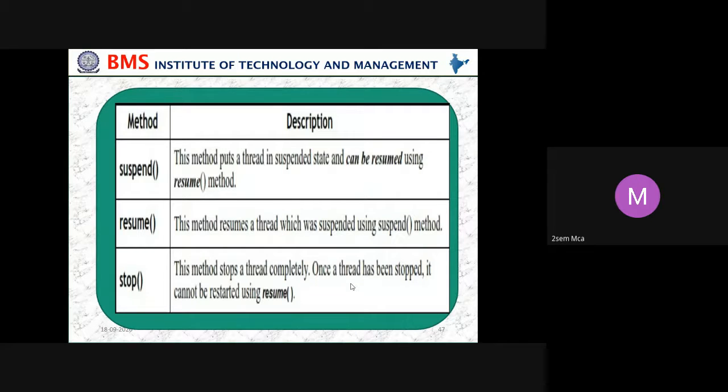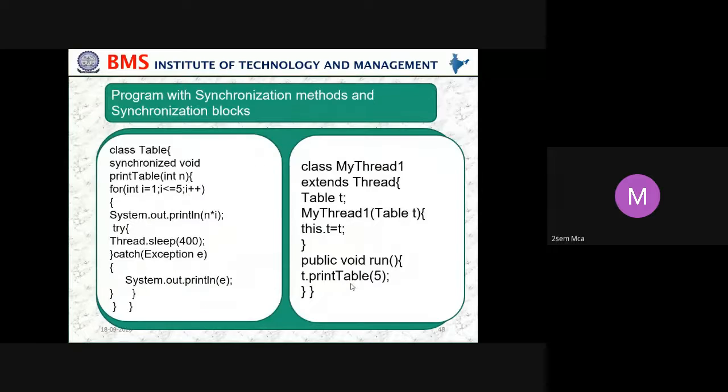Suspend: this method puts a thread in a suspended state and can be resumed using the resume method. Then resume: this method resumes a thread which was suspended using the suspend method. Stop: this method stops a thread completely. Once a thread has been stopped, it cannot be restarted using resume.